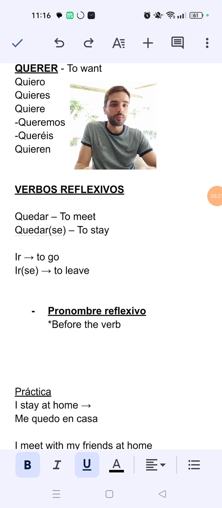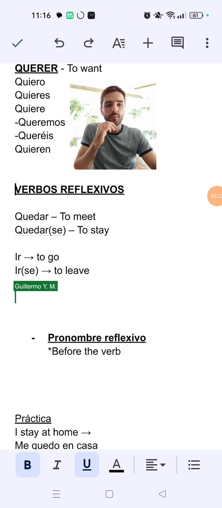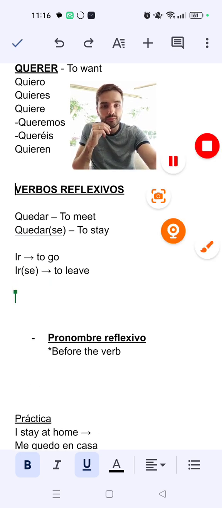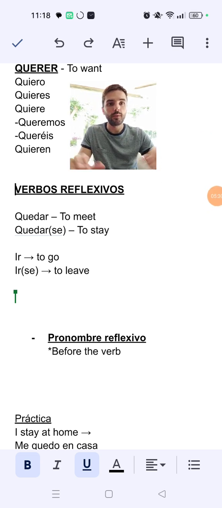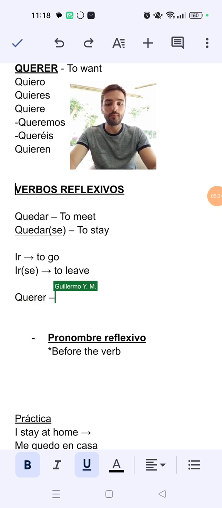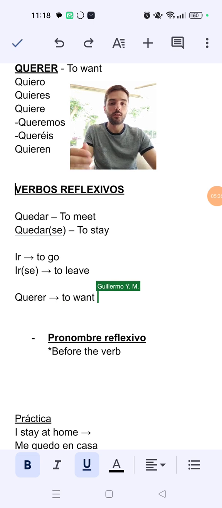But for example, we can see another verb, another reflexive verb. Another good example could be the verb querer. So querer means to want, like quiero agua, right?